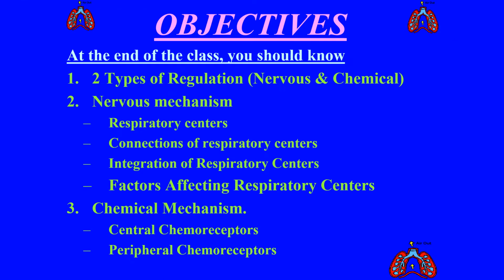At the end of this class you should know about two types of regulation: number one, nervous regulation, and number two, chemoregulation. In the nervous mechanism, you should know about the respiratory centers, the connections and integration of the respiratory centers, and the factors that affect them. The final one is chemoregulation. In that, there are two types: central chemoreceptors and peripheral chemoreceptors.